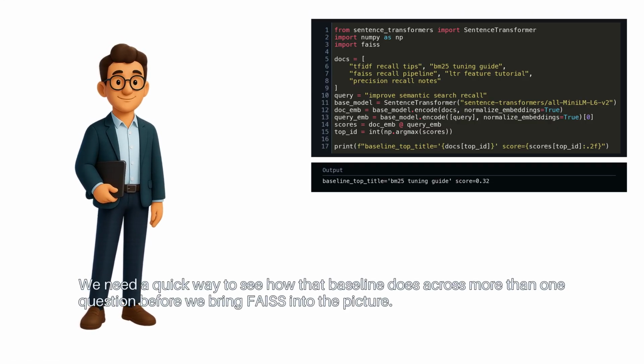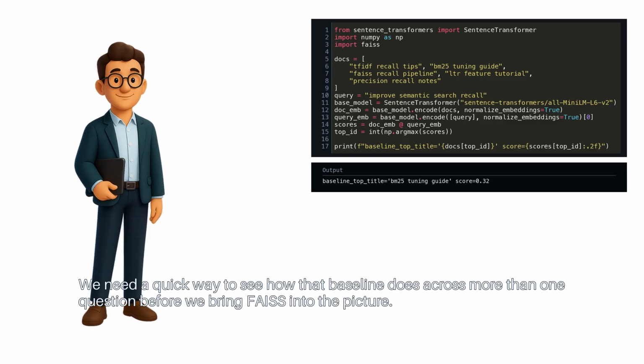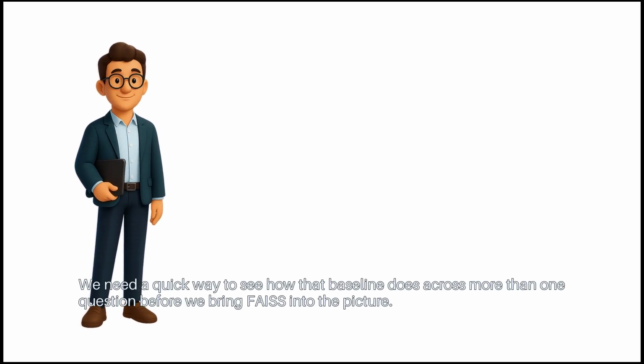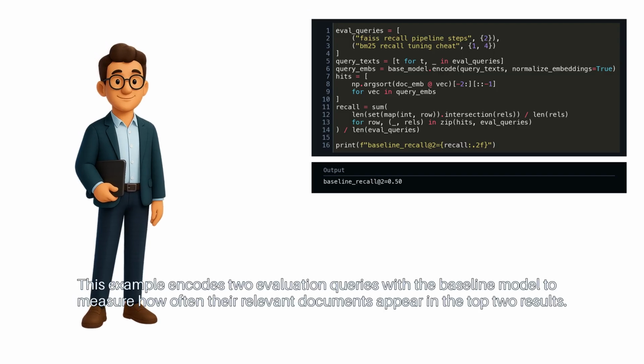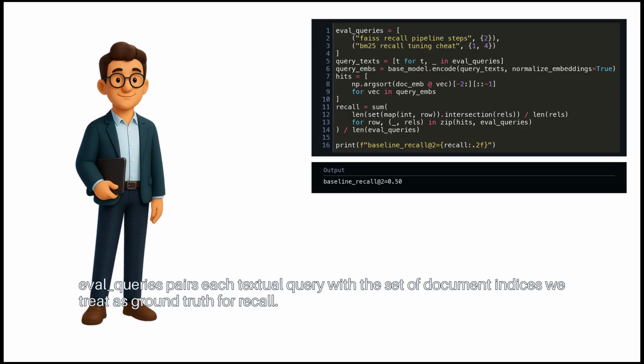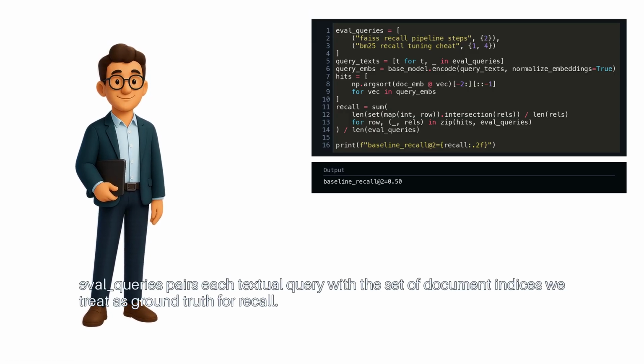We need a quick way to see how that baseline does across more than one question before we bring FAISS into the picture. This example encodes 2 evaluation queries with the baseline model to measure how often their relevant documents appear in the top 2 results. Eval queries pairs each textual query with the set of document indices we treat as ground truth for recall.